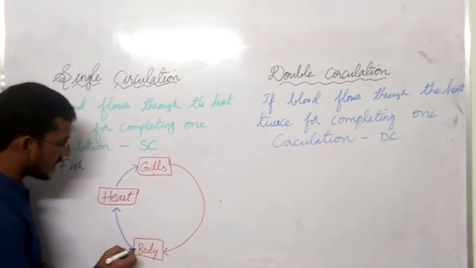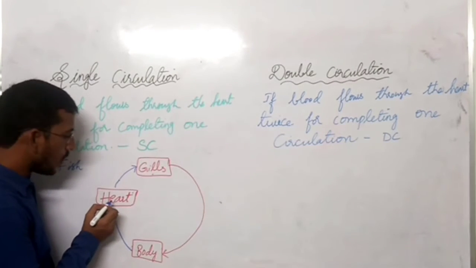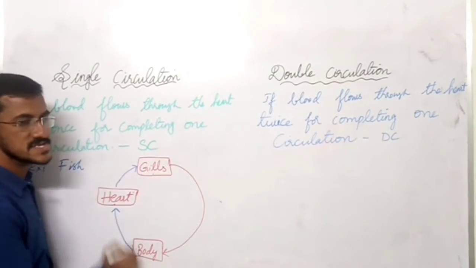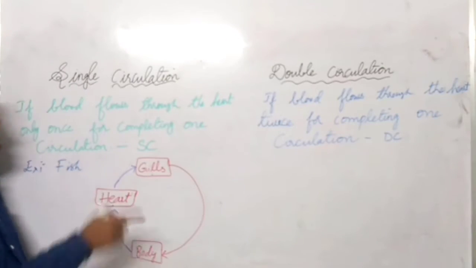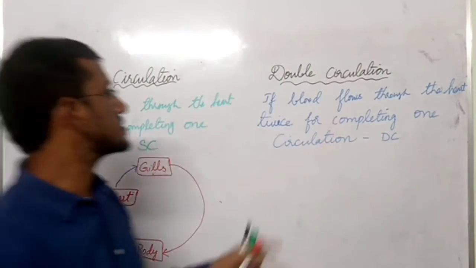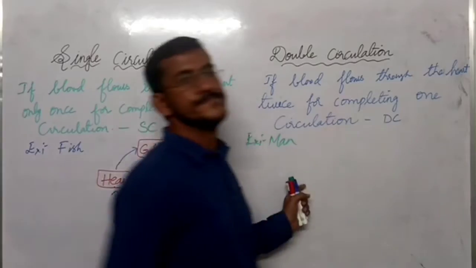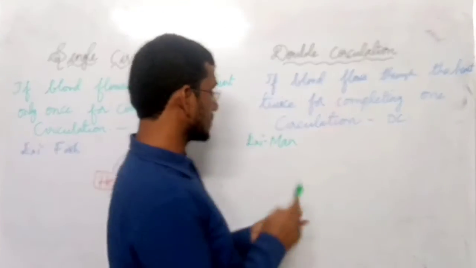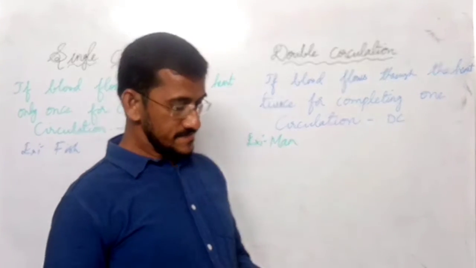What is happening here in single circulation? Blood is moving only once through the heart to complete one circulation. This is called single circulation. Let us understand double circulation, and let us take the example of man. In man, double circulation is seen.